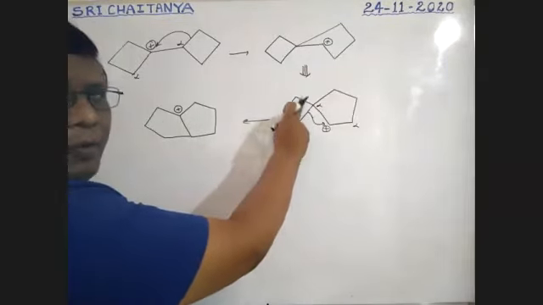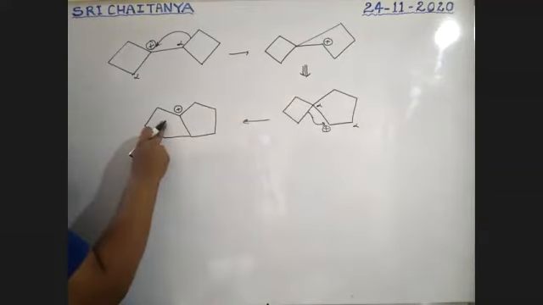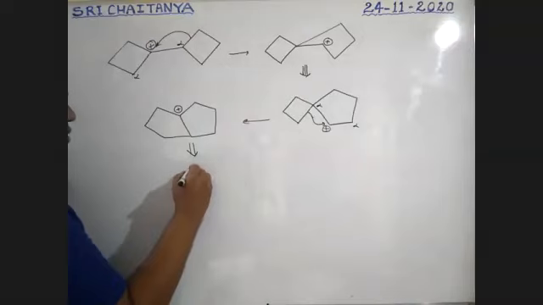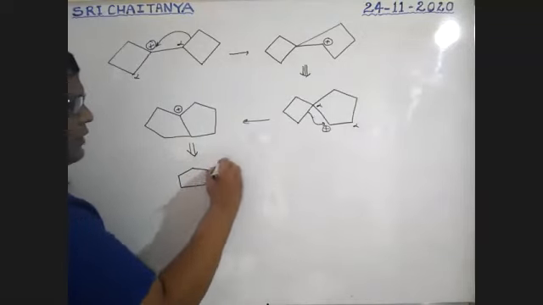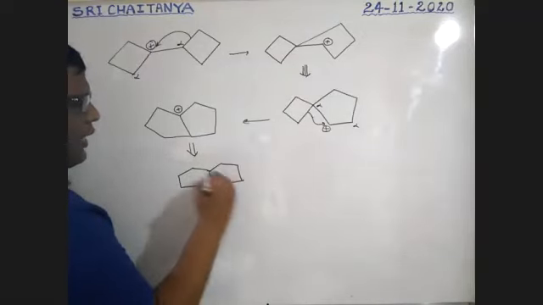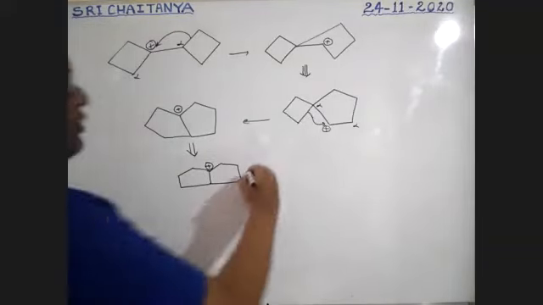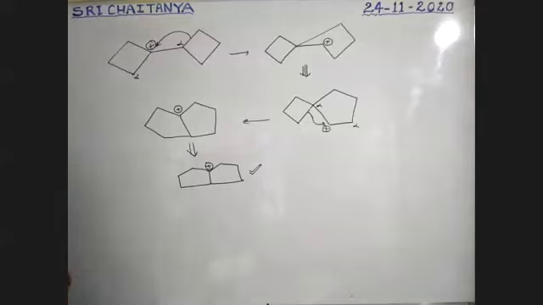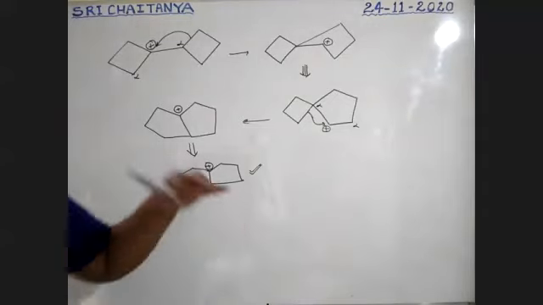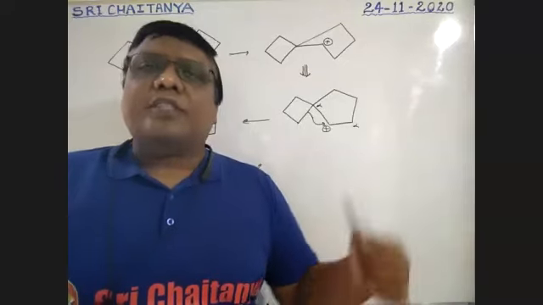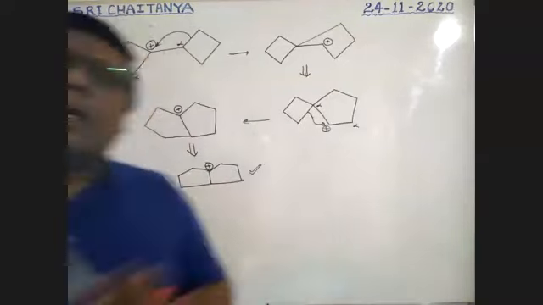When compared to a 4-membered ring, a 5-membered ring is the most stable one. Therefore, these are no doubt two 5-membered rings, boys, fused like this, and the carbon gets a positive charge. So this is the way. So this is our final answer. Wherever possible, ring expansions occur to get more stable conditions. So that is all acceptable.